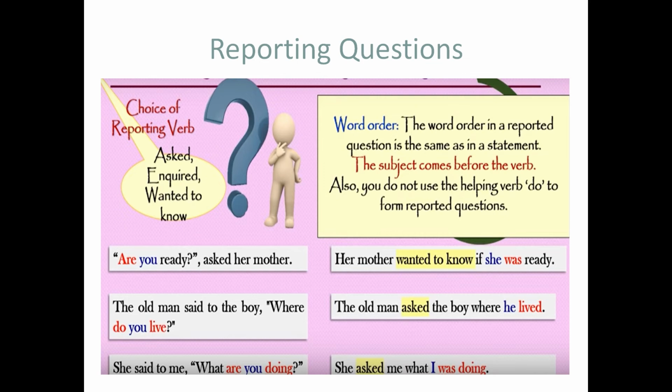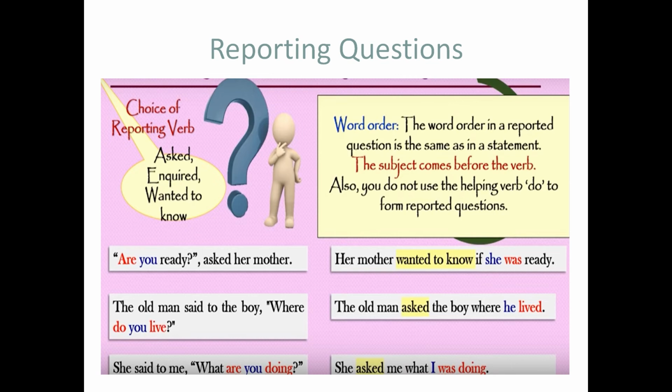"Are you ready?" asked her mother. When we report this question, it would be: her mother wanted to know if she was ready. The changes are highlighted here and presented in another color. As this question begins with the auxiliary verb are, the conjunction word if is used to join these two clauses in this reported question.